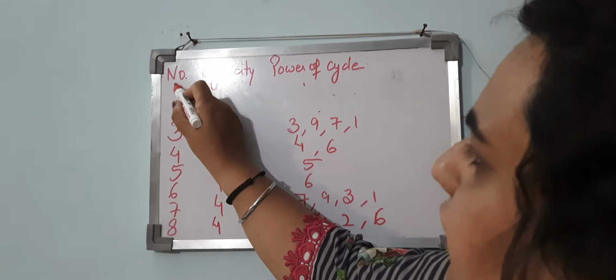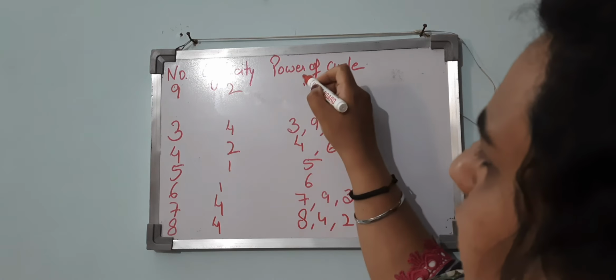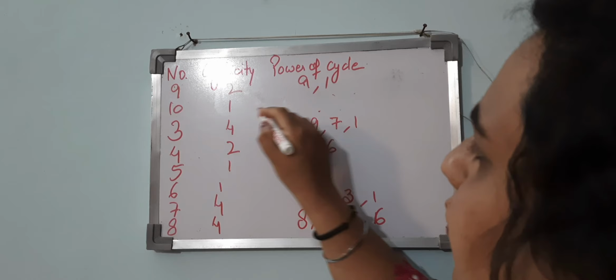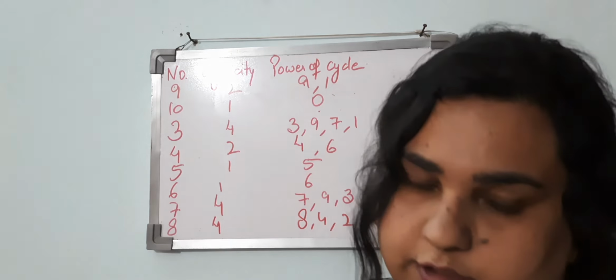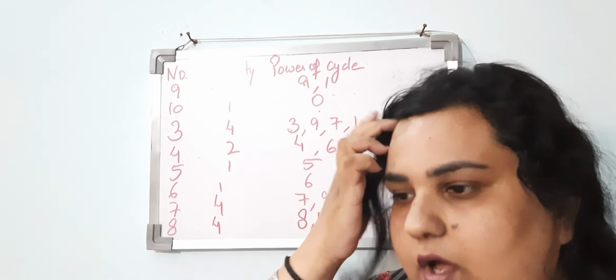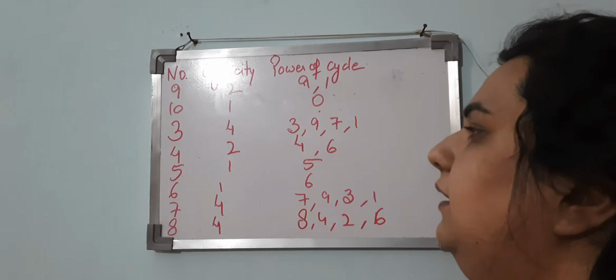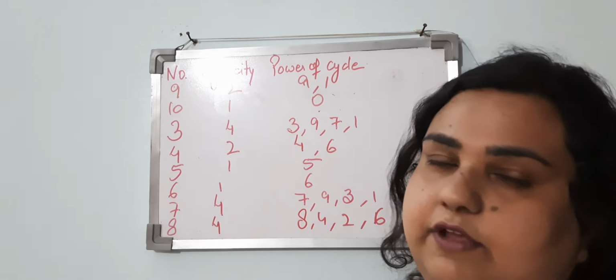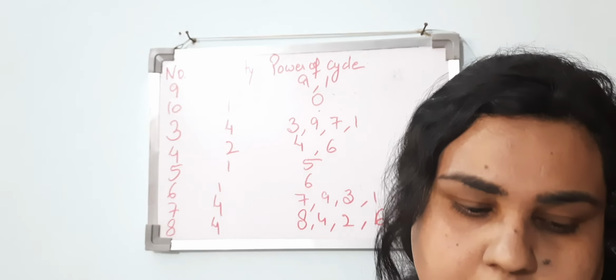The cyclicity of 9 is 2: 9 and 1, and the cyclicity of 10 is 1, where the power cycle is 0. So here all the cyclicities and power cycles are given for the numbers 1 to 10.